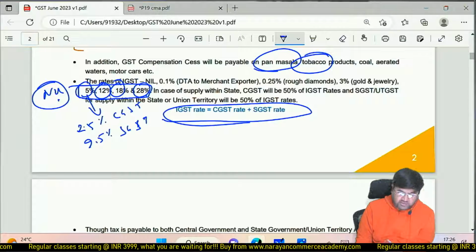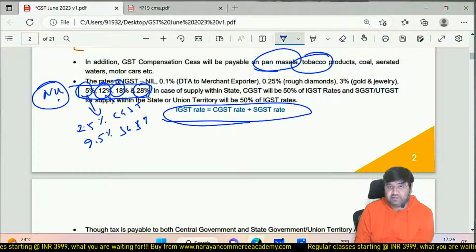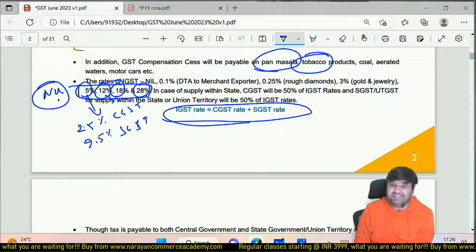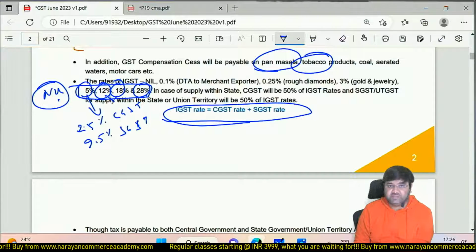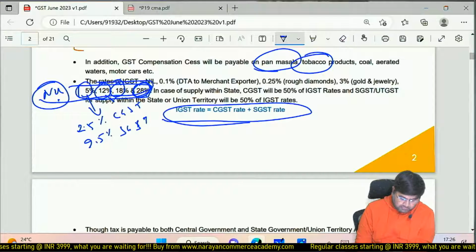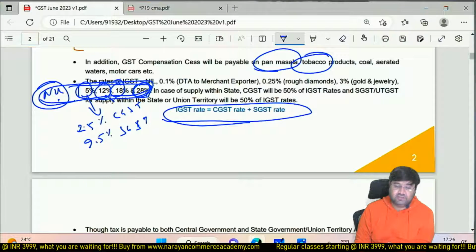In case the tax rate is 12%, then 6% CGST, 6% SGST or UTGST. 18%: 9% CGST and 9% SGST or UTGST. 28%, which is the maximum tax bracket basically: 14% CGST, 14% SGST or UTGST. Most goods or services are classified under these tax rates.